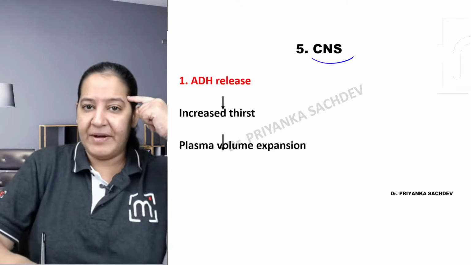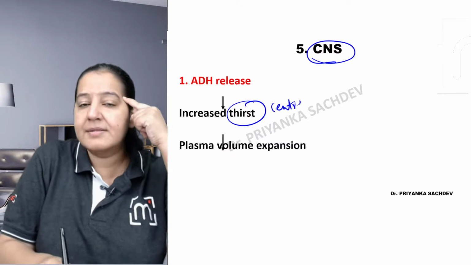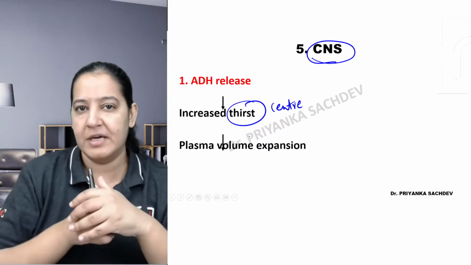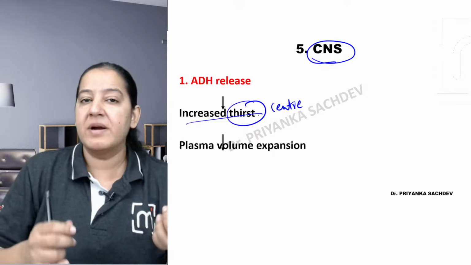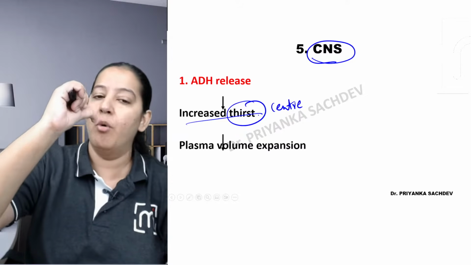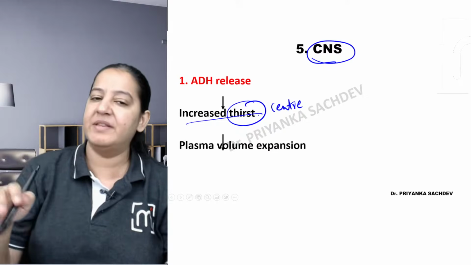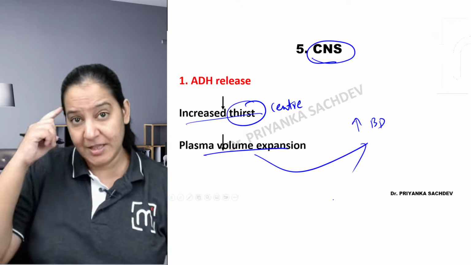The fifth organ is the brain, the CNS. In the CNS, we all have a thirst center, which makes us feel thirsty. Whenever we are thirsty, we drink water, we drink fluids. So the thirst center will get stimulated and the person will drink more and more water, and more volume of blood will be there. It causes rise in blood pressure because of volume expansion. That is in the brain.